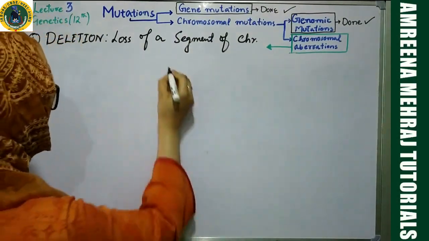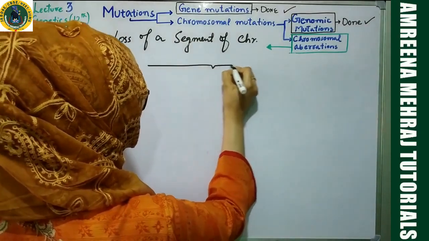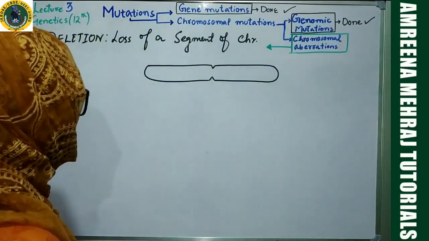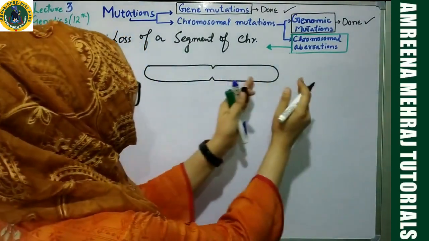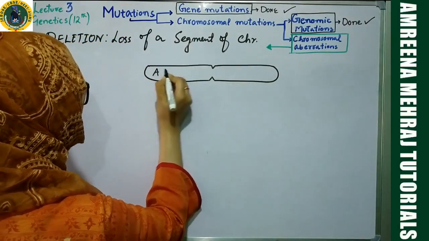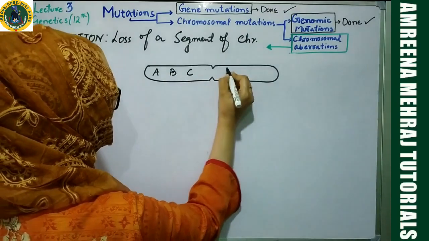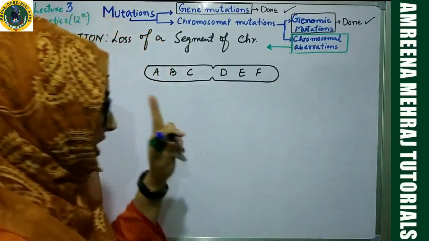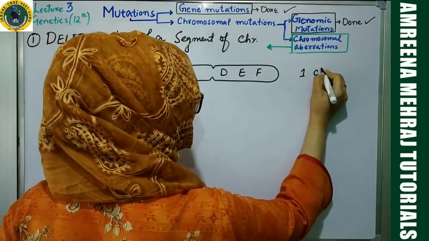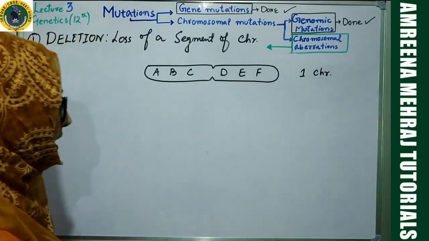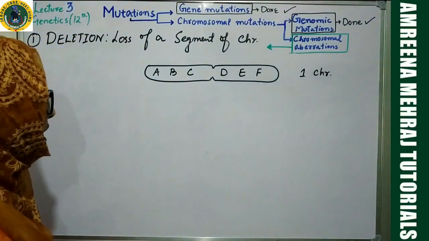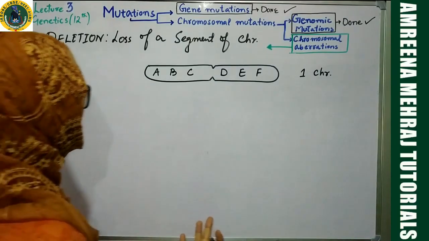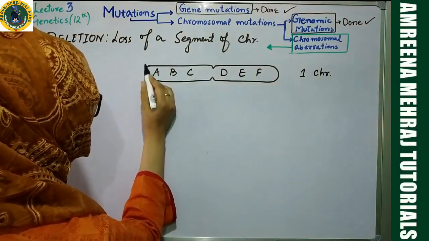Now pay attention. Suppose this is a chromosome I am drawing. I'll try to show you a chromosome like this. Upon this chromosome, I'll place a sequence of genes. Suppose I code them as A gene, B gene, C gene, and similarly D, E, and F. So this is a chromosome; I've taken one chromosome and you have a sequence of genes on it. Now, my dear students, suppose during the process of cell division, this particular segment got deleted.